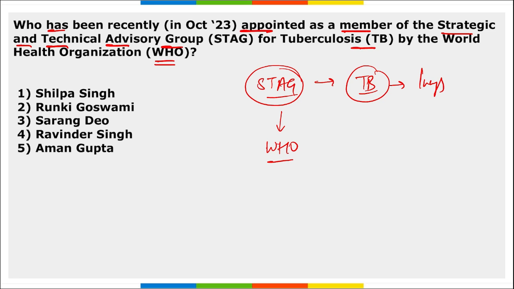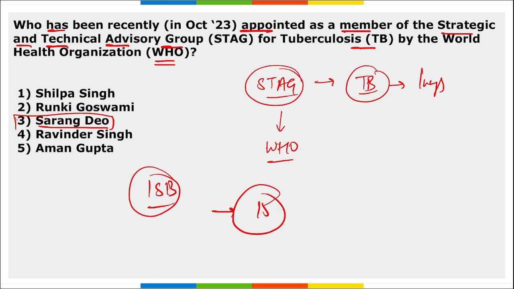Question asked here is, who has been appointed as a member to this STAG of tuberculosis? Here, Sarang Dio. Right? He has been appointed as a member to this STAG. And remember, Professor Sarang Dio, he is a professor of operation management at the Indian School of Business. Correct? And he will be a part of 15-member expert group that was set up by WHO for eliminating or eradicating this tuberculosis.